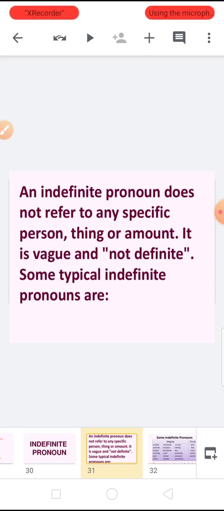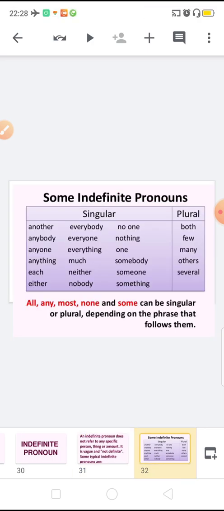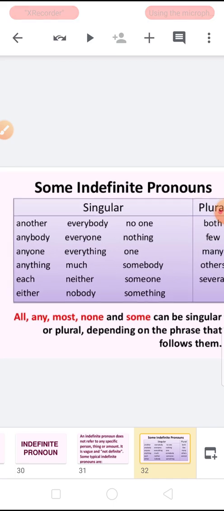Some typical indefinite pronouns are, now you can see the list of indefinite pronouns. I have given you a table where the singular and plural both are given. Let's talk about singular first.